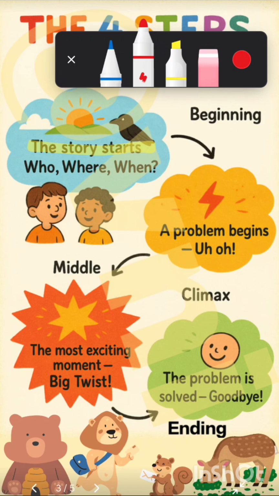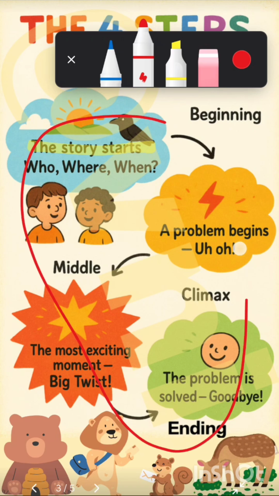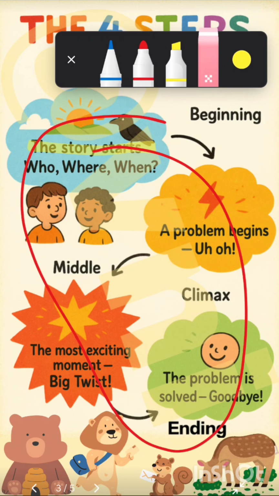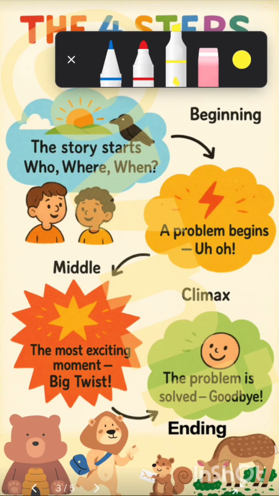Yes, it is the step by step structure. These all are the structures of a plot. Okay, now first of all is the beginning. The story starts. Then what happens after the beginning? We have the second step, that is the middle of the story. What happens in the middle of the story is that a problem begins, right? A problem begins in the middle.